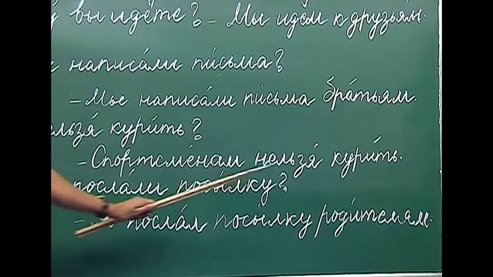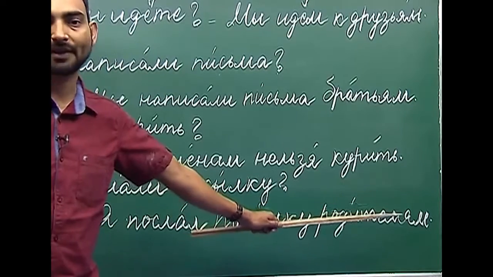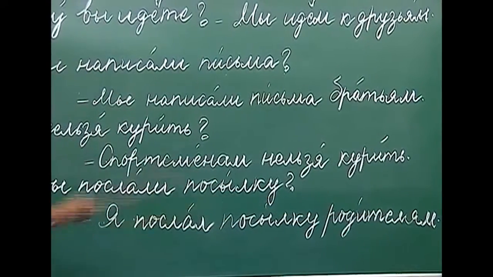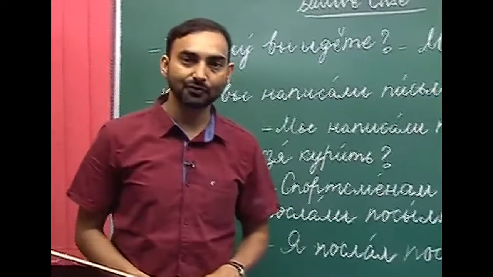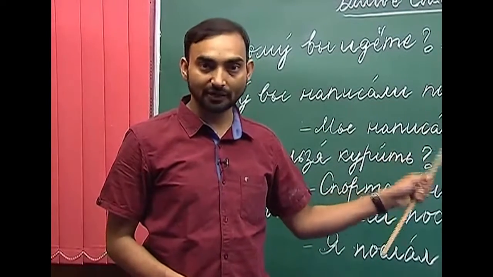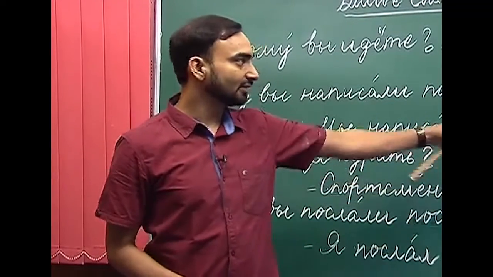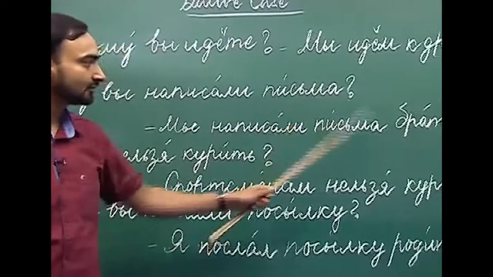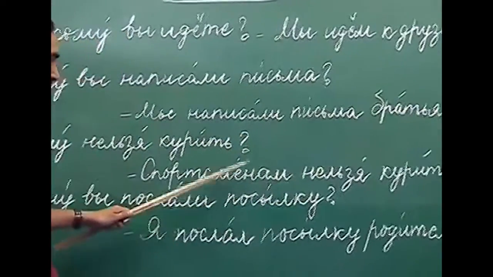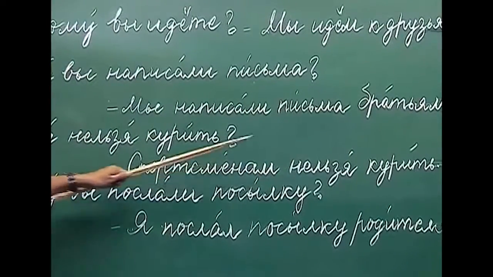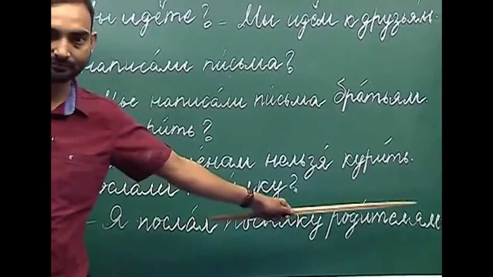I sent the parcel to the parents. These are some of the examples where we have used plural nouns in the dative case: druzyam, bratyam, sportsmenam and roditelyam.